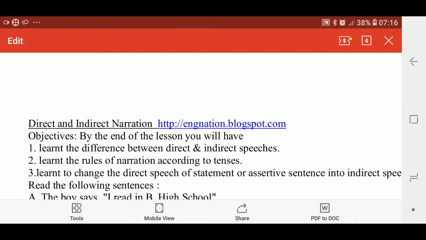Now, indirect speech, we can say indirect narration also. The act of reporting the words of the speaker by making necessary changes to it is called indirect speech or indirect narration. In indirect speech, while narrating something, changes are made in the original words of the person. For example, tenses and pronouns are changed according to the reporting verb.